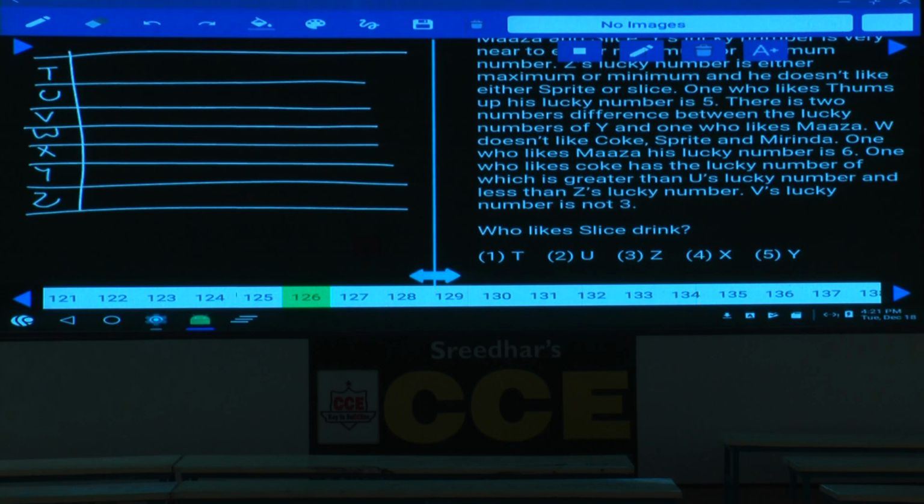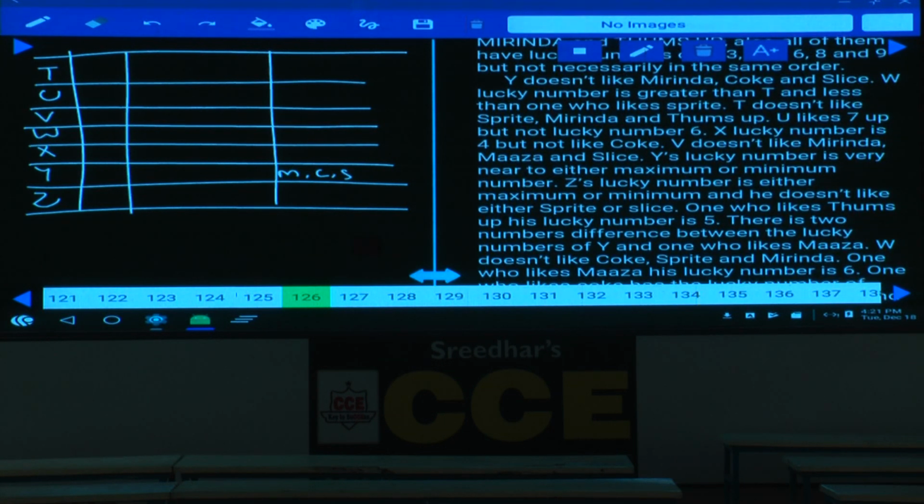Now the first information is regarding Y. Y does not like Mirinda, Coke, and Slice, so that is ruled out. And W's lucky number is greater than T's and lesser than the one who likes Sprite. Now this W's number is what? W's lucky number is greater than T and lesser than the one who likes Sprite. So Sprite's lucky number is greater than W, W's lucky number is greater than T, and T is less than the one who likes Sprite.